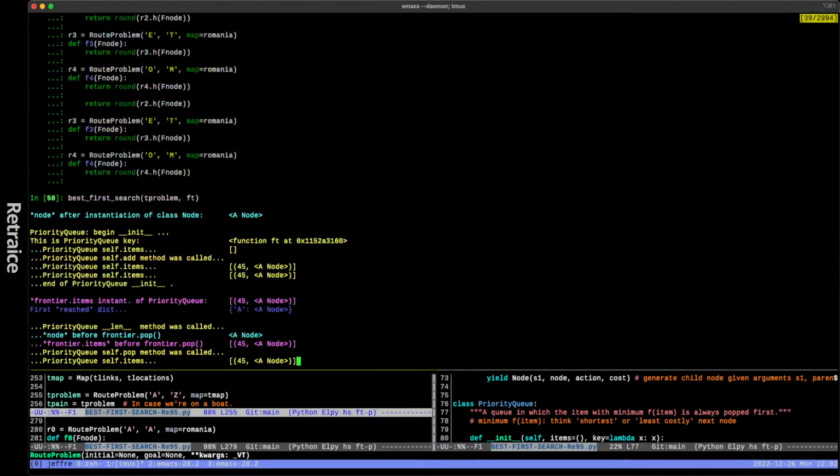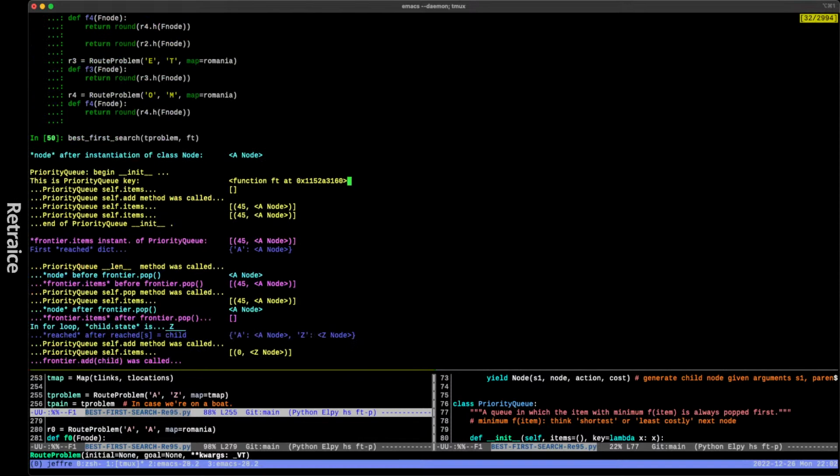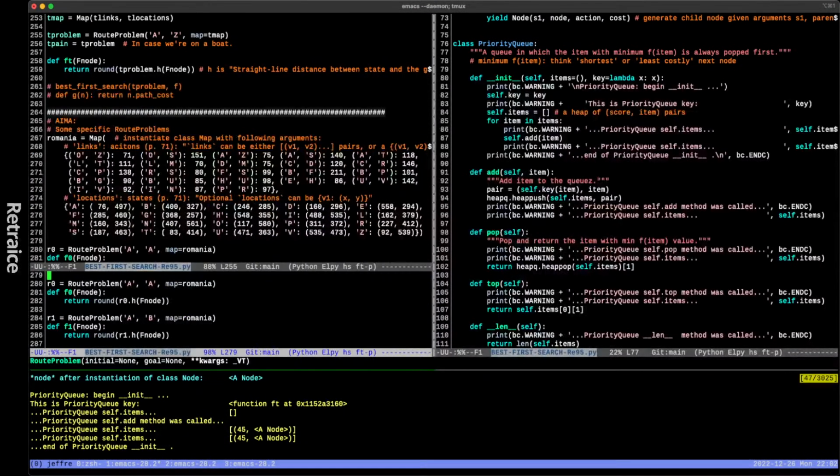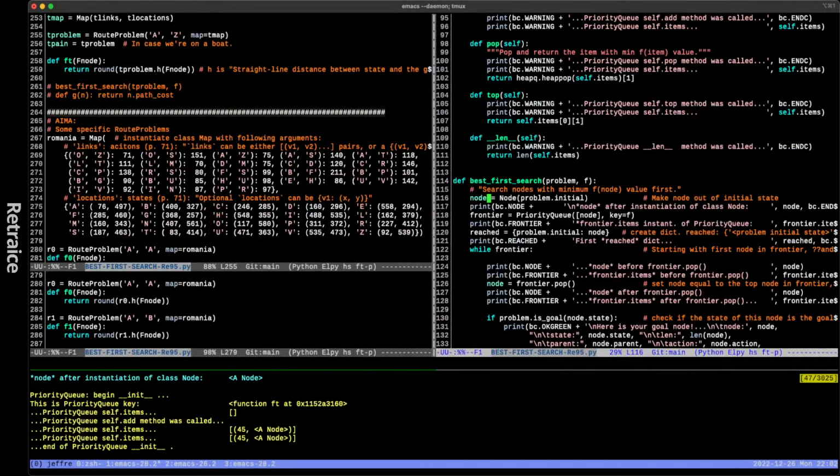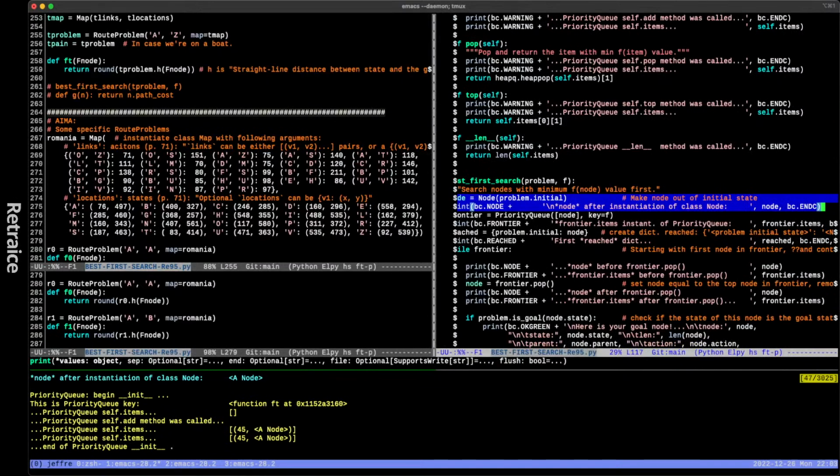So when we see up here in the first line that the node that's instantiated, that's an instantiation of the node class, and that's instantiated by our best first search here, okay? We're printing some output to, actually you can't see it there. There you go.